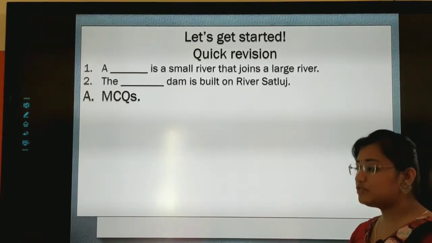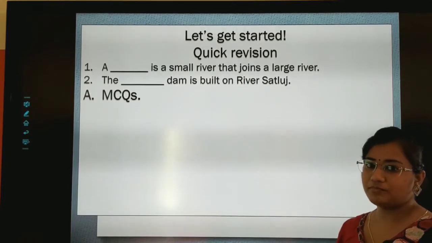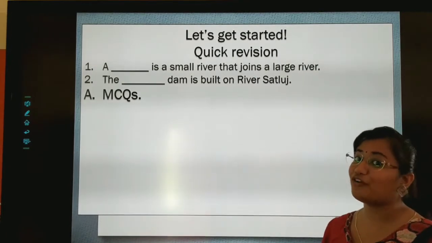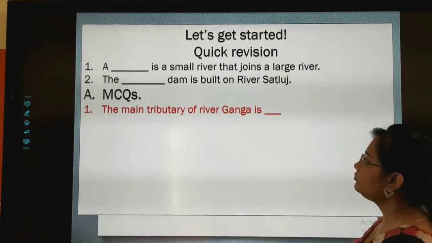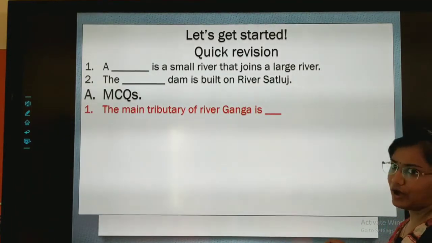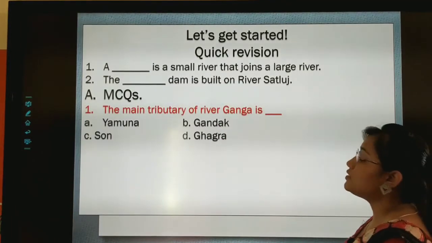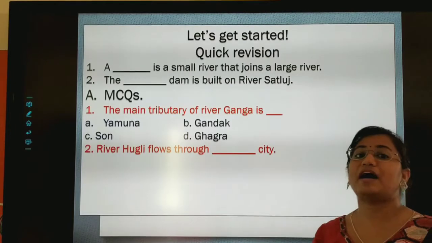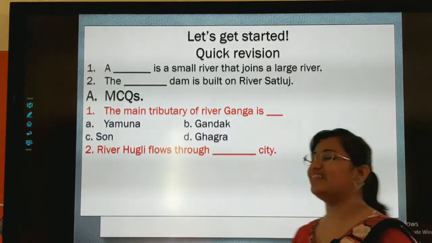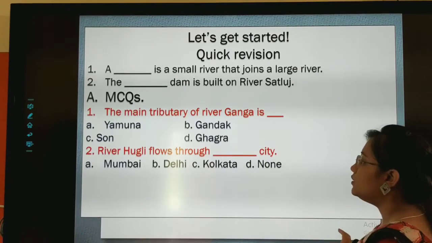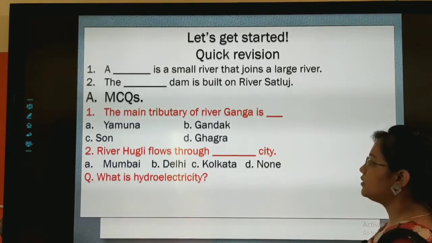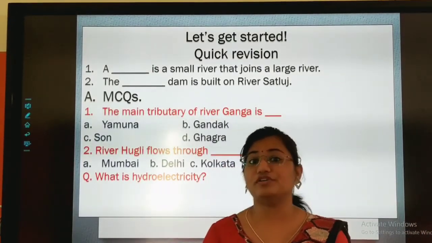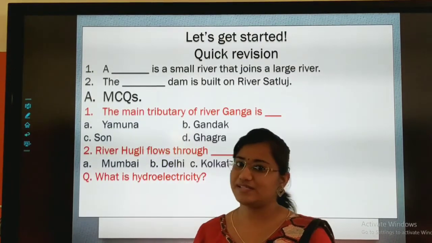Then dear students, the MCQs are on page number 21. We have not covered the Ganga river basin, but you can go through it and find the answer before me. Okay, let's see. The main tributary of river Ganga, you have to find the answer. The options are here for you. Next, river Hooghly flows through dash city. It's part of the Ganga river basin. You have to go through it and find the answer on your own. These are the options. Last, what is hydroelectricity? This is part of your new words. So you have to find it out as well, dear children.